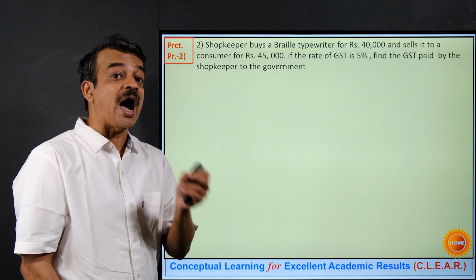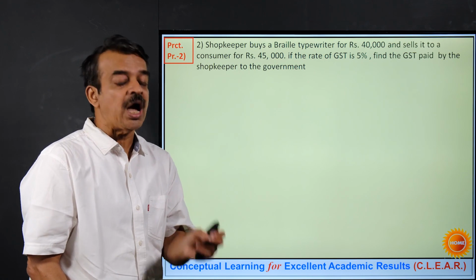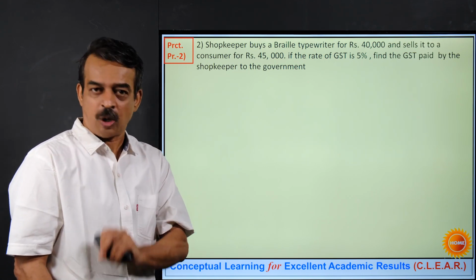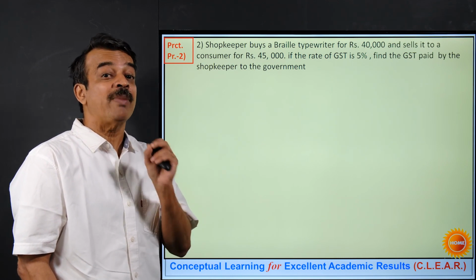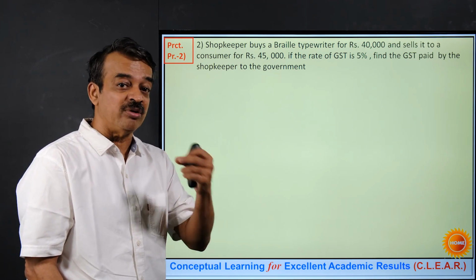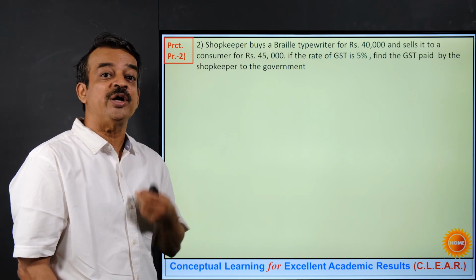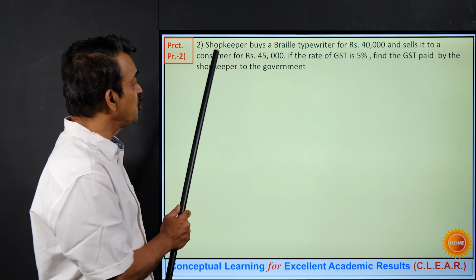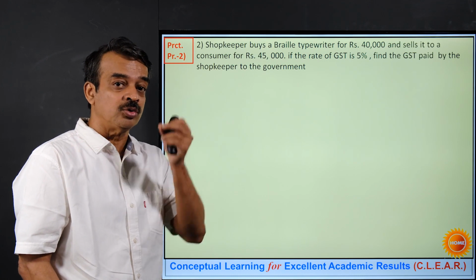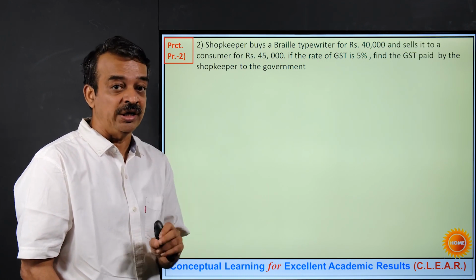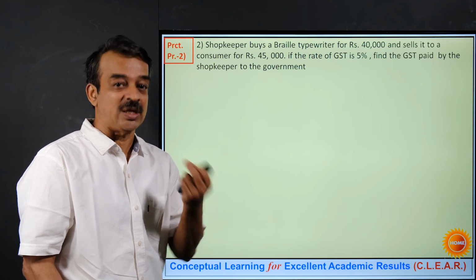And for the same, I must know the selling price for the shopkeeper as well as the cost price for the shopkeeper, because your output tax will be calculated on the selling price, and ITC will be calculated on the cost price, of course both for the shopkeeper. I hope you have gone through whatever I have said right now thoroughly and understood it. If not, you can just go through this video once again.